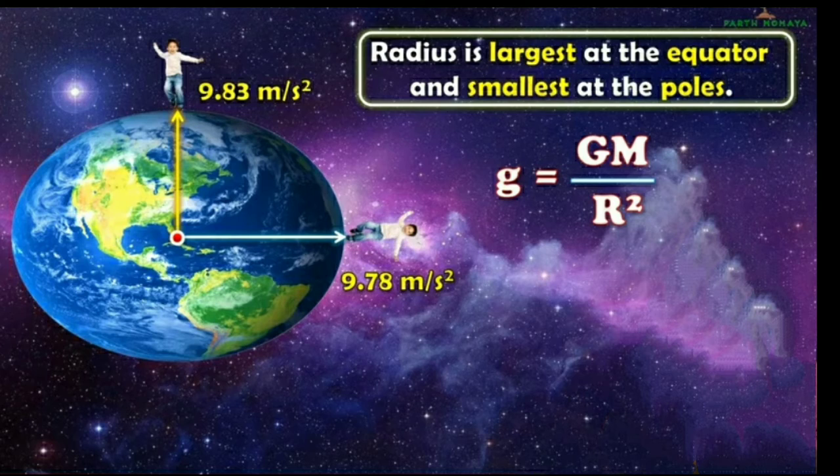And what is it? 9.78 meter per second square. Understood, children? Radius is largest at the equator and it is smallest at the poles. So what is our equation for this? Small g is equal to capital G, capital M upon R square.